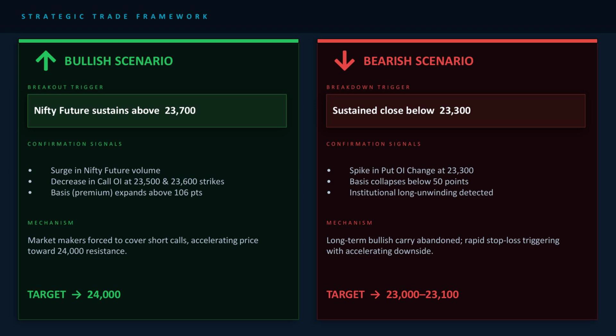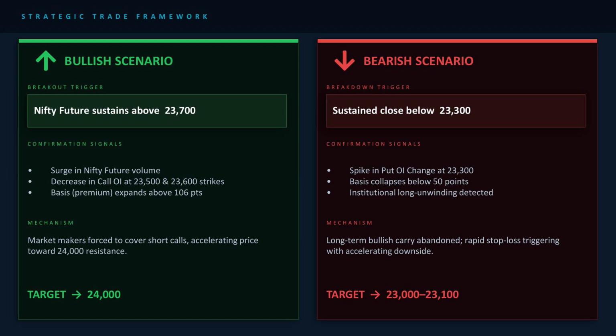Confirmation number 1: volume in Nifty futures increases, big players are actively buying. Confirmation number 2: call OI at 23,500 and 23,600 decreases, option sellers are buying back their shorts, covering, which removes the ceiling. Confirmation number 3: the basis, future minus spot, expands beyond 106 points, institutions are adding fresh long positions,